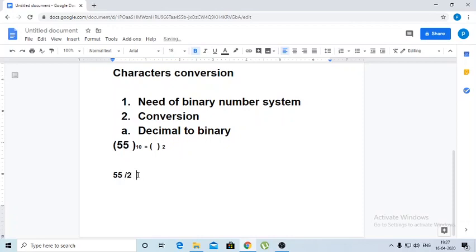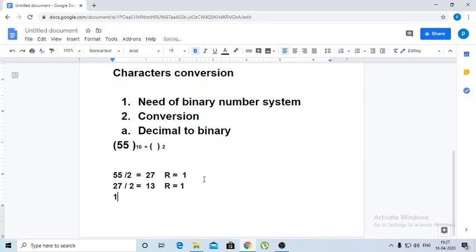You will have 27 with a remainder of 1. And again 27 divided by 2, you will have 13 with a remainder of 1.